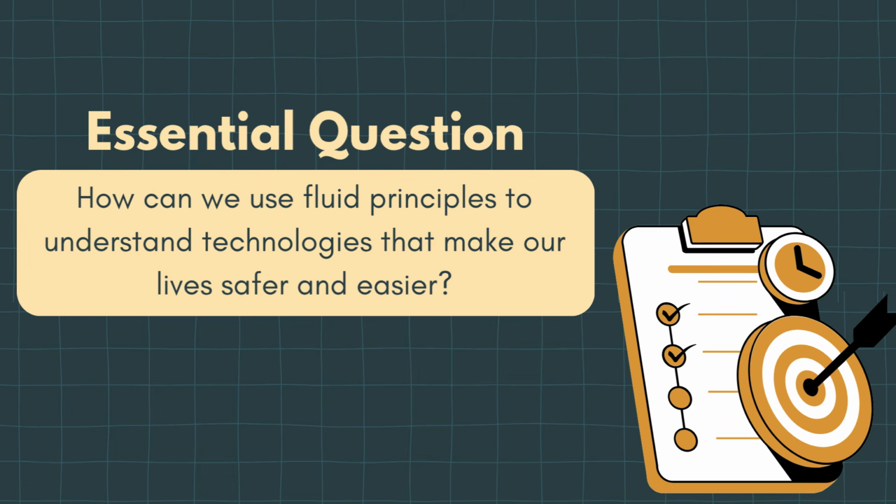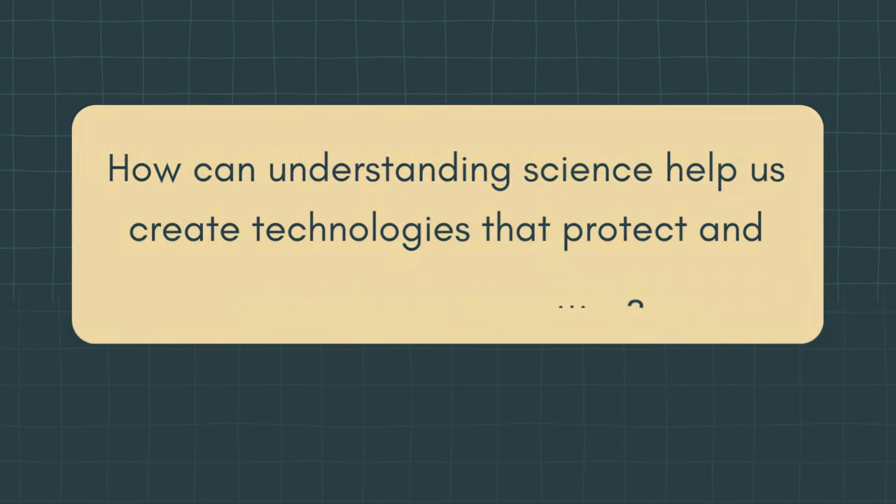Pascal's principle helps us understand technologies that use pressure transmission, such as hydraulic jacks, hydraulic lifts, brakes, and compactors. And these applications help us move, lift, transport, rescue, and protect people. So understanding fluid principles allows us to understand how science is used to solve real life problems.